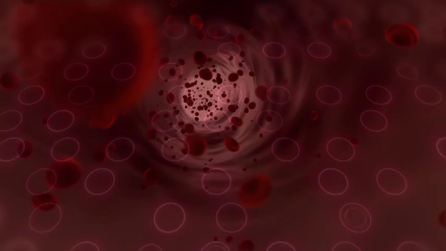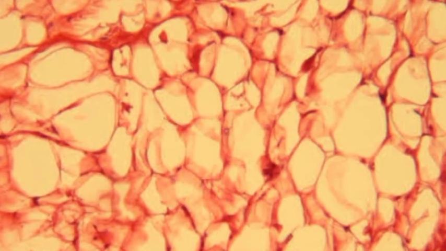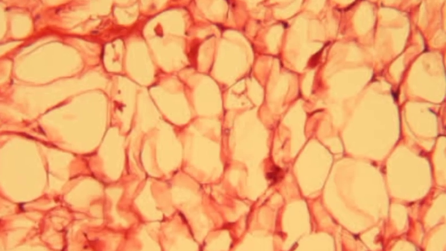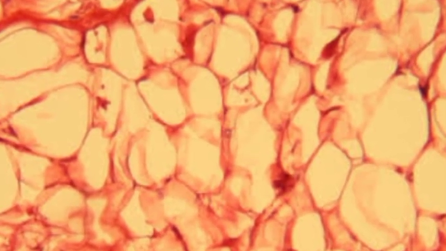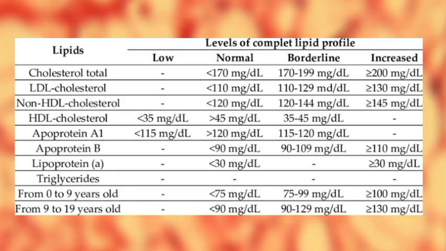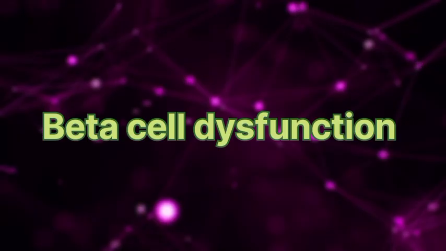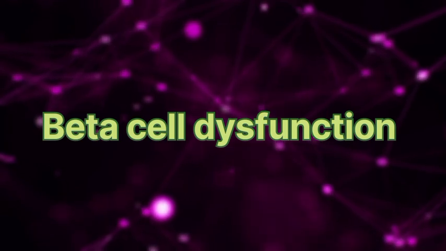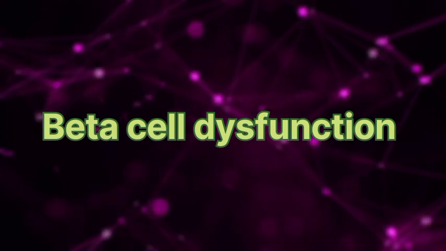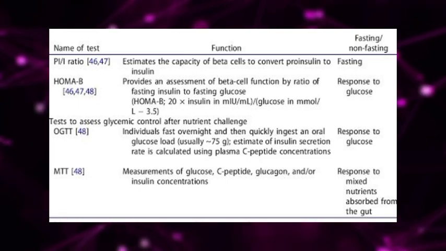Furthermore, adiponectin, a hormone released by your fat cells that helps break down lipids, in particular free fatty acids, is often low in obese or insulin-resistant patients prior to developing type 2 diabetes. While such lipid and lipoprotein markers are traditionally tested to measure cholesterol, they also provide insightful clues on the extent of insulin resistance. After a while, the pancreas will become overworked, and the special beta cells that produce insulin will begin to die. Some tests will measure how well your beta cells function and if they are showing strain.